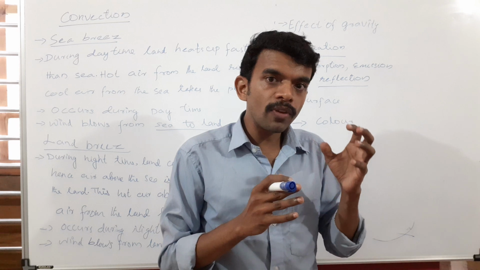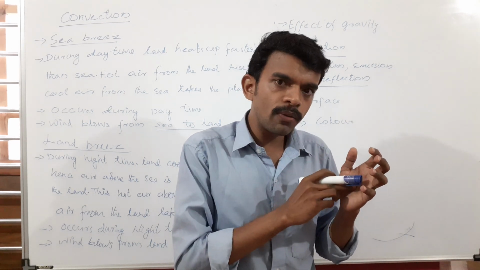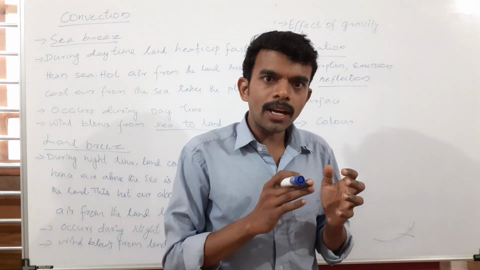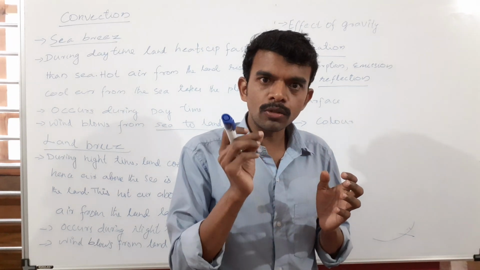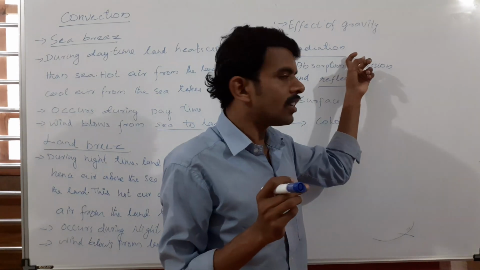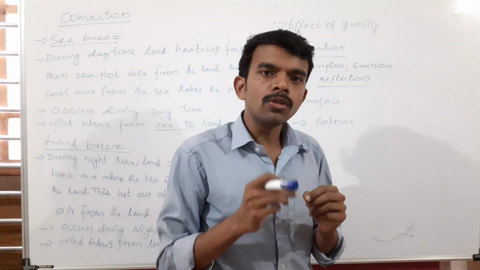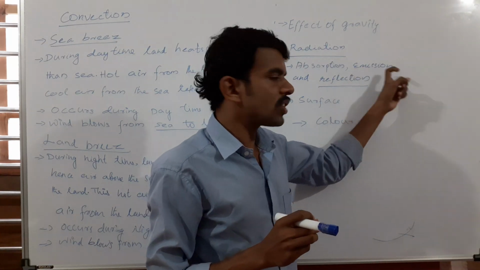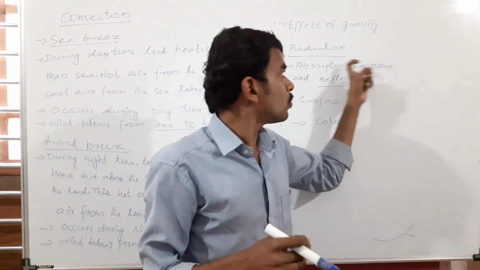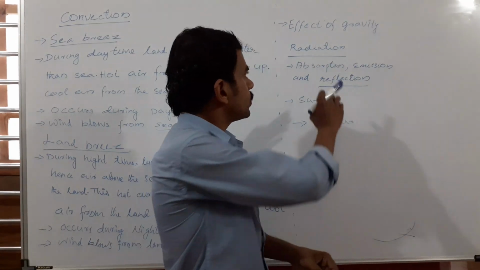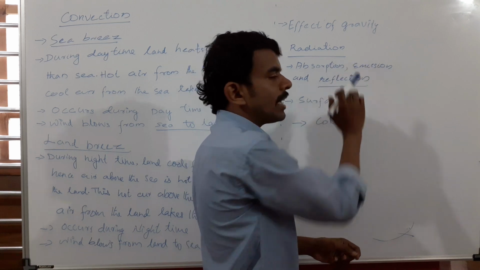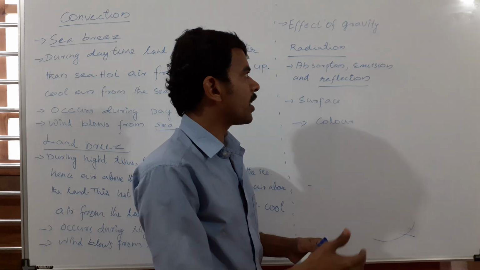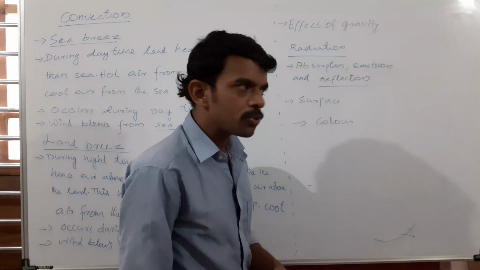And if a body can absorb radiation in a high amount, then the possibility of emission of that body will also be higher. In another way, if a body is a good absorber of radiation, then that body will be a good emitter also. The body will emit radiation if it is a good absorber. So there is a connection between absorption and emission. The higher the absorption, the higher the emission. The higher the emission, the higher the absorption.